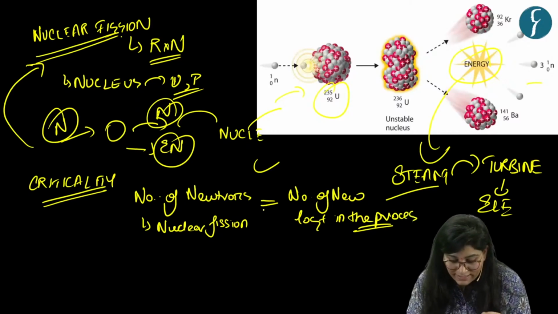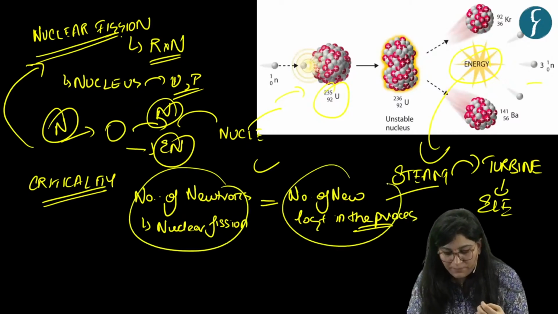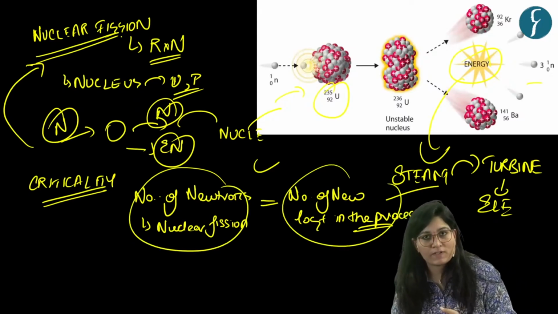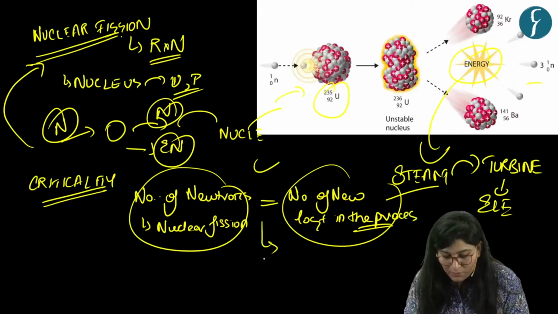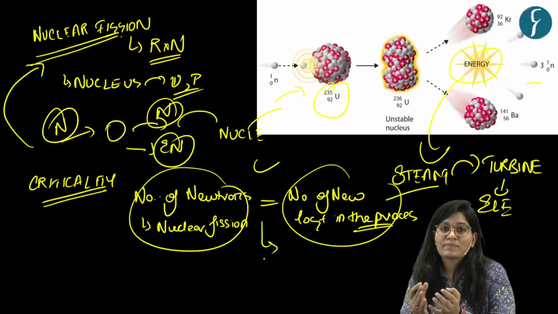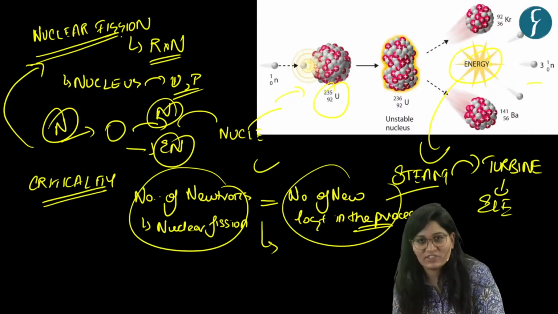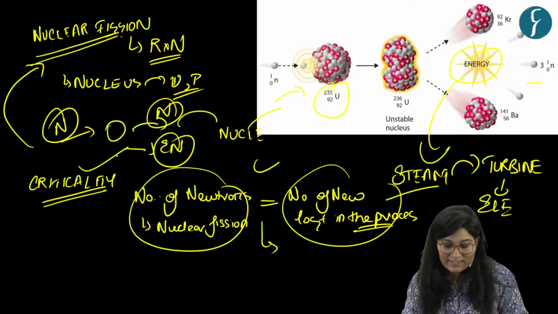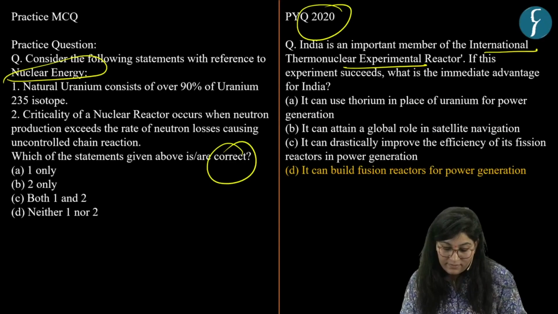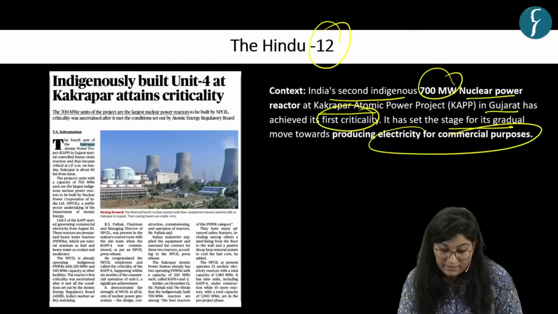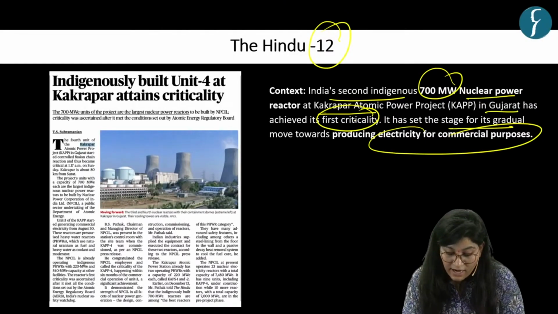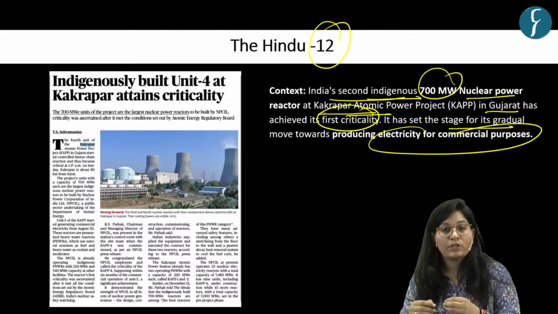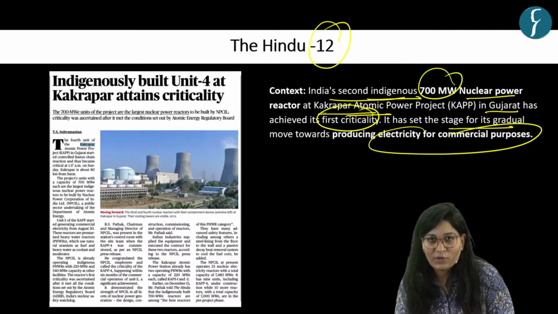So here you can see it is a kind of equilibrium between the number of neutrons produced in the process and the number of neutrons lost in the process, and this equilibrium sets a controlled or sustained chain reaction, and that is known as criticality, and that is why it is mentioned here that Kakrapar fourth unit is the second indigenous unit which attained criticality. Okay.